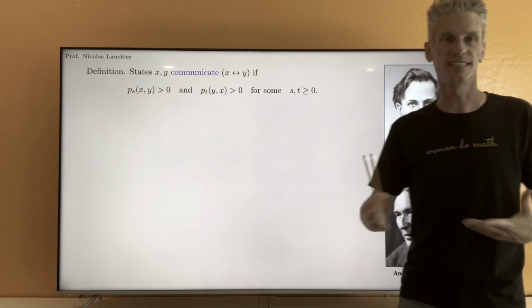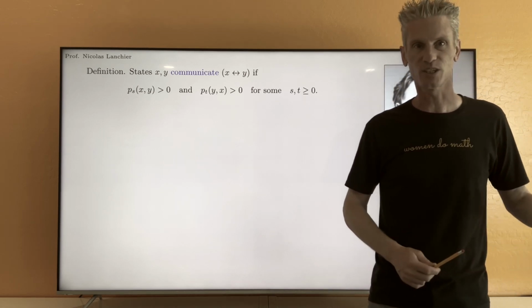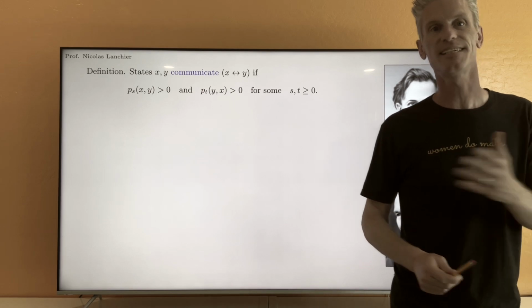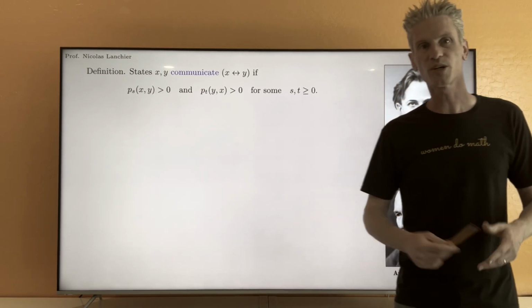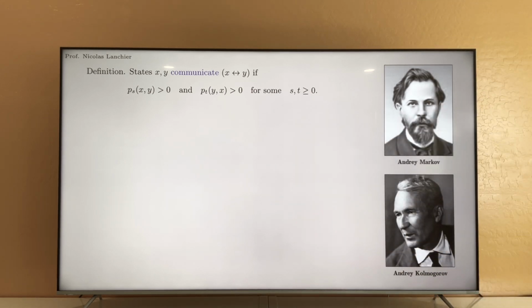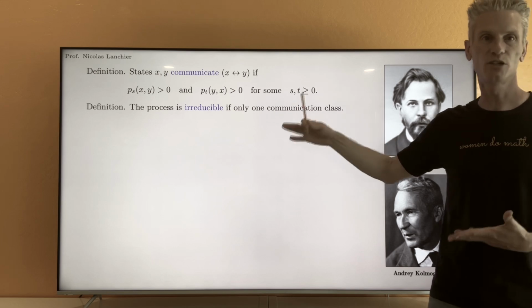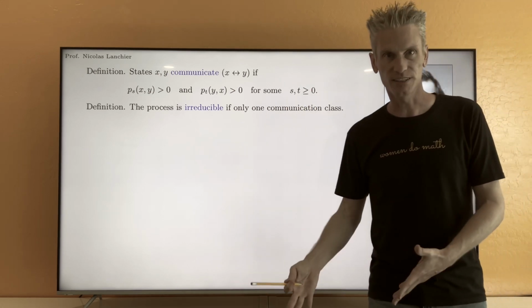The definition is exactly the same as in discrete time covered in chapter 7, except that obviously now those times S and T, or time increments, are real numbers instead of integers because we are in continuous time. From this, we can also define the notion of irreducibility. We say that the process is irreducible if it has only one communication class, same definition as in discrete time.